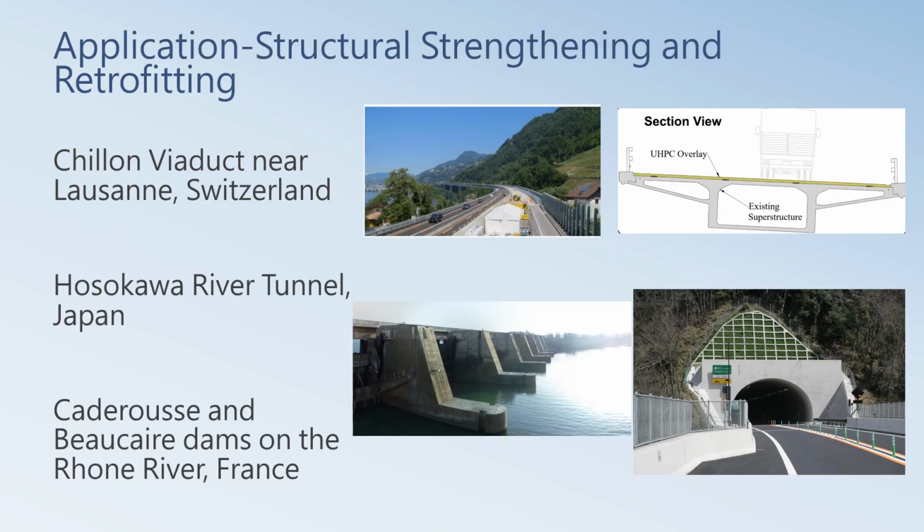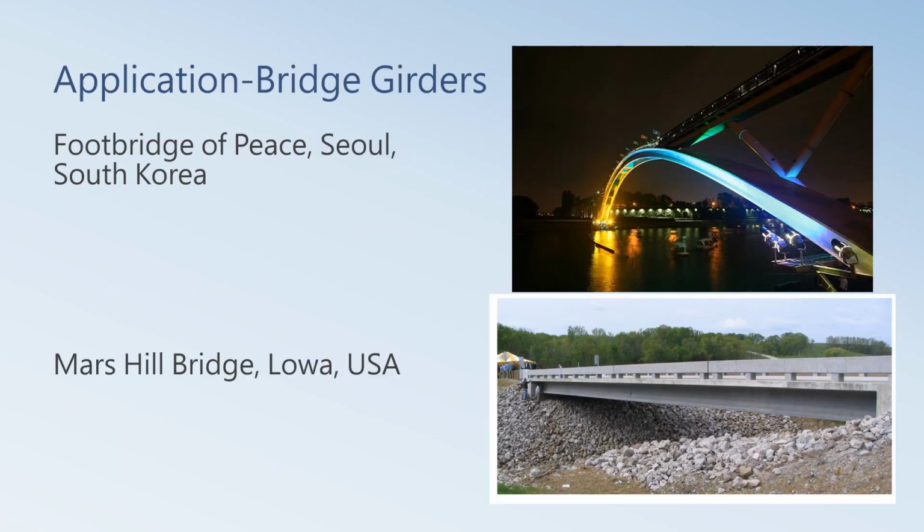The final part is the applications of UHSC, and the first application is structural strengthening and retrofitting. UHSC has better performance in durability and mechanical properties, so it can increase the strength and the life expectancy of the infrastructure. This technology has been widely used in different kinds of infrastructure, such as highways, river tunnels, and water dams.